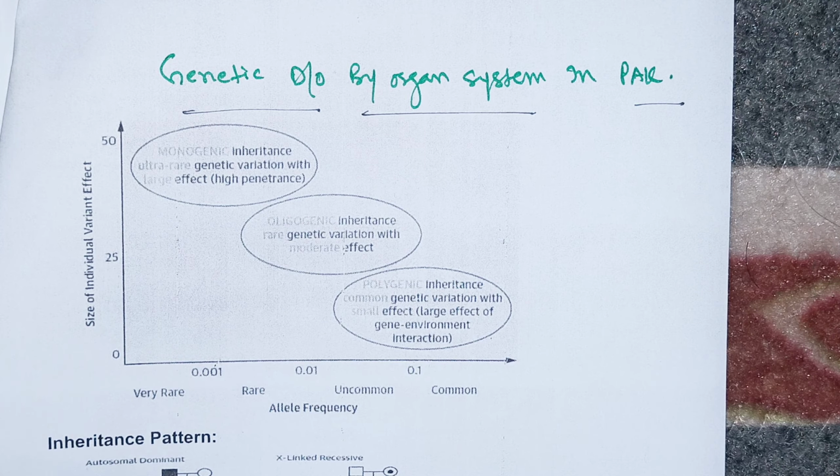Mostly the effects depend on the environment and gene interaction. That means polygenic inheritance is the inheritance of genes which are very commonly inherited, but once they are inherited, their phenotypic effects are not that large, they are very small effects, and more commonly they depend on the environment.